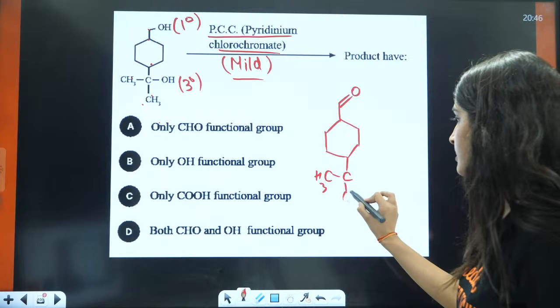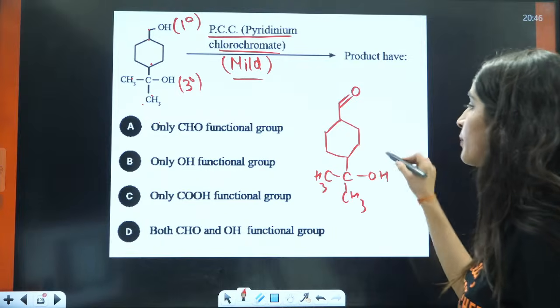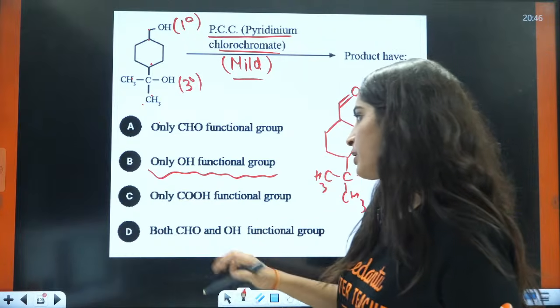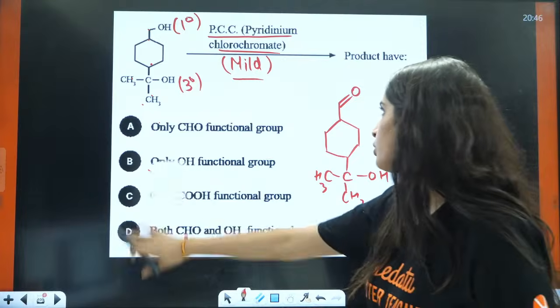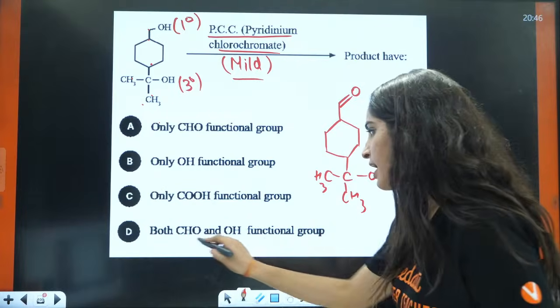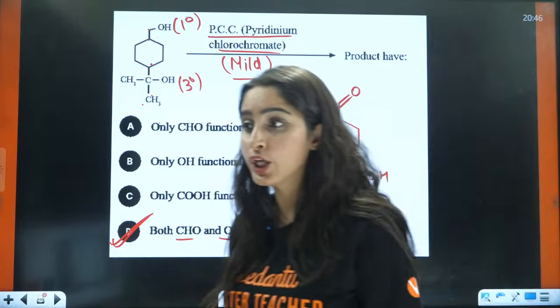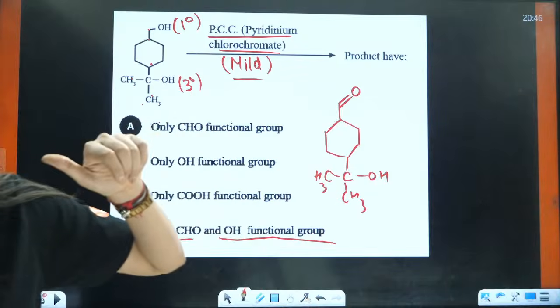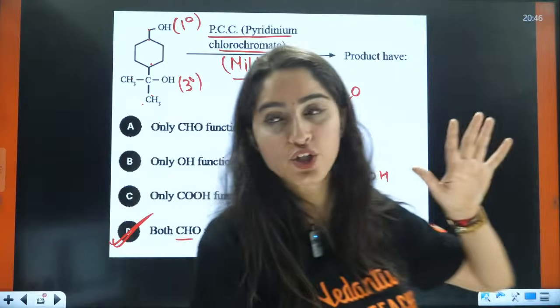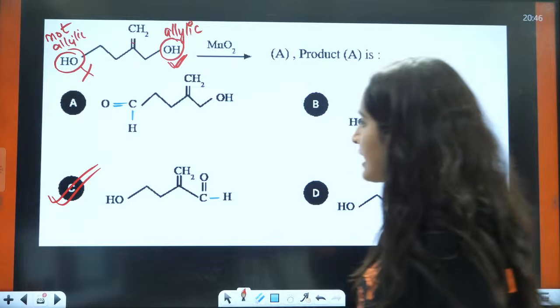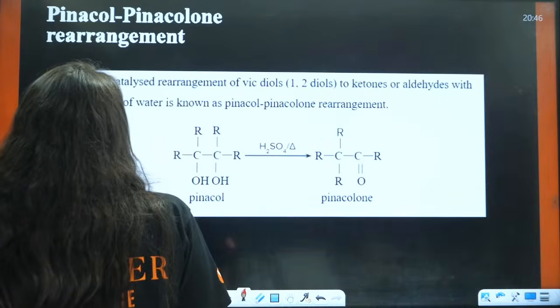That means in the product, you will have both OH and CHO functional groups. So D is the correct answer, right? This we have already done.